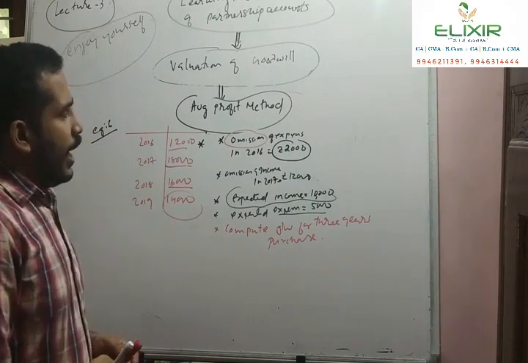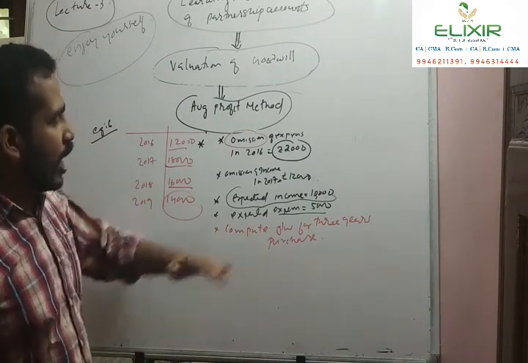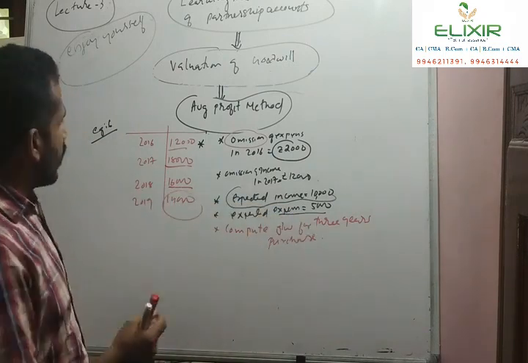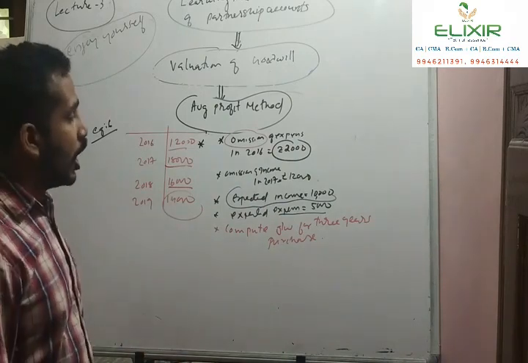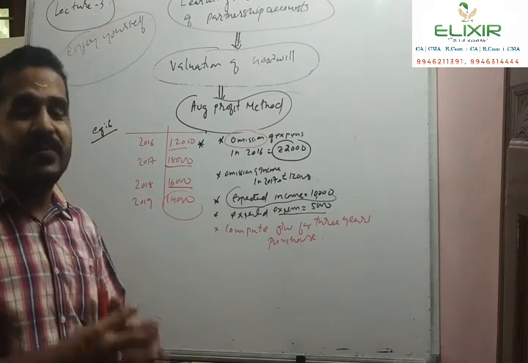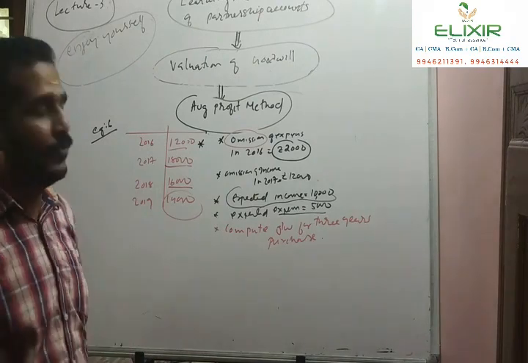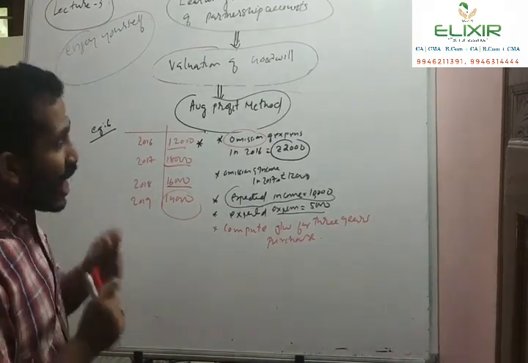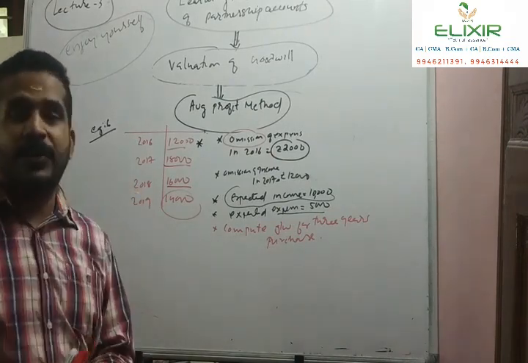So comparing with the previous problem, example 5, we have dealt with how to adjust with the expected income and expected expenses. Question 6 gives a new picture, a new adjustment about the omission part. If there is an omission in the previous years, the years given for the computation of average profit, then before arriving at the average profit, we have to make an adjustment in the respective year's profit.